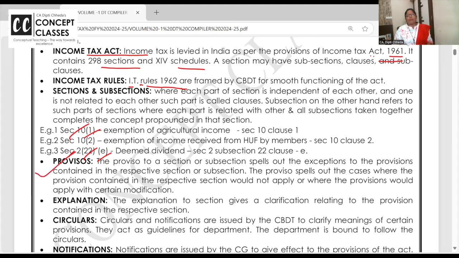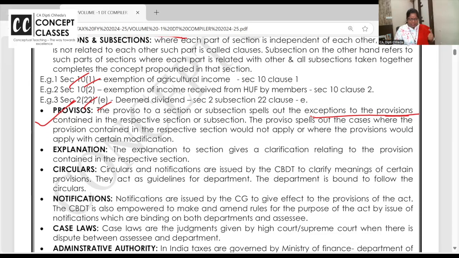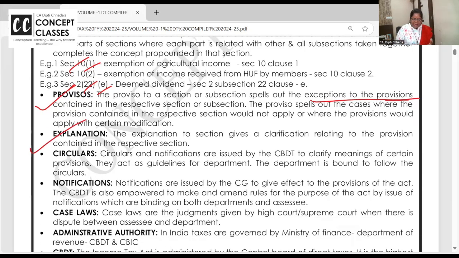What do you mean by provisos? Provisos are exceptions to the rule. The rule says above 10,000 you cannot make payment to a single person in a single day. Then the proviso says, oh, if you're making a payment to a tribal person with no banks, you can. If it is a strike or holiday, you can. Are you getting it? So these are called provisos.